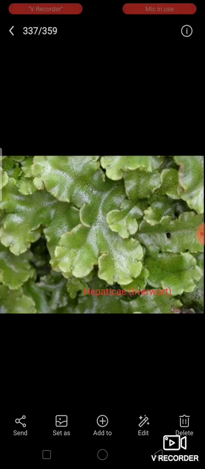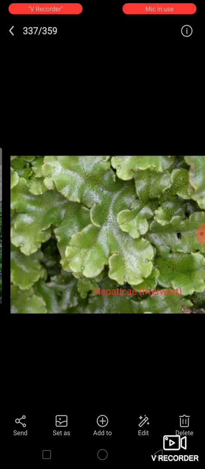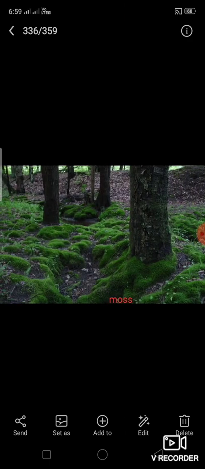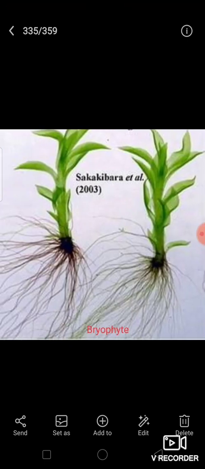Next, Anthocerotae. Gametophyte is undifferentiated as thallus. Rhizoids are unicellular and unbranched. Protonemal stage is absent. Sporophyte is differentiated into foot and capsule only. Next, Musci, that is Funaria. These are the higher form in which the gametophyte is differentiated into stem, leaf and root-like part. Protonemal stage is present. Sporophytes are differentiated into foot, seta and capsule. This is moss.